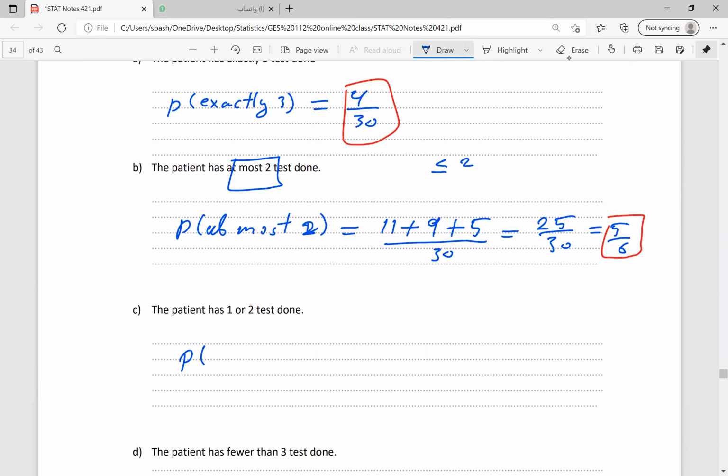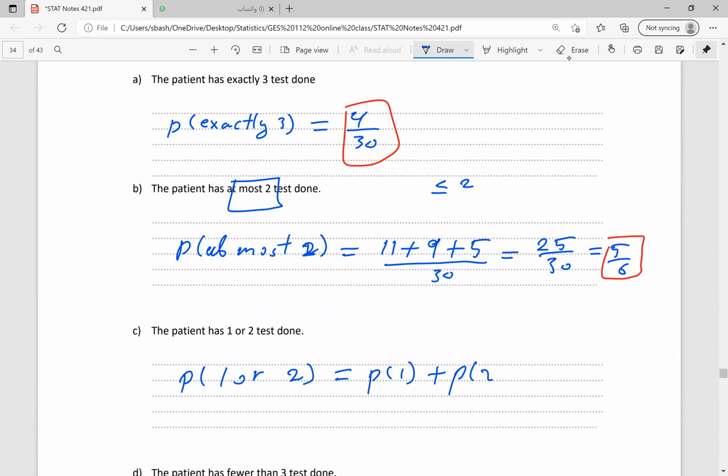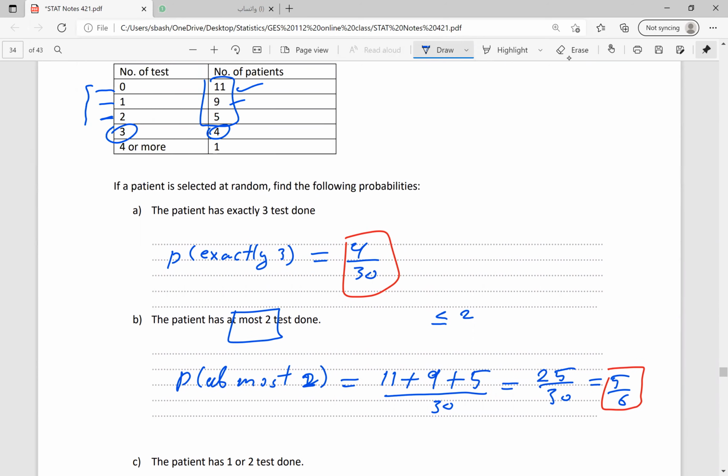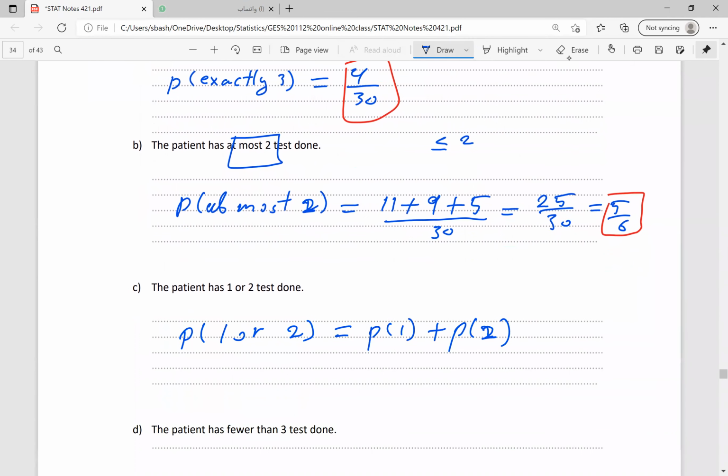So P of 1 or 2. This is P of 1 plus P of 2, because this will be mutually exclusive in this case. And or means the addition rule. Number of patients who got only 1 test is 9, and 2 tests is 5.